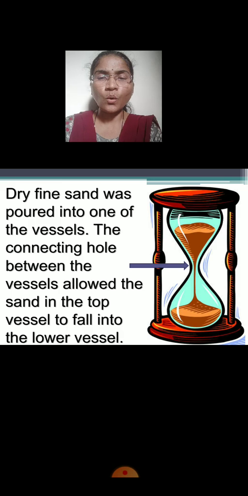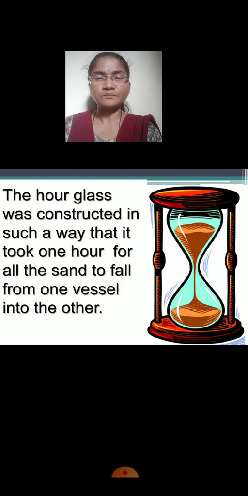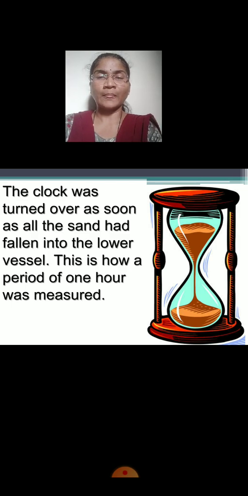The connecting hole between the vessels allowed the sand in the top vessel to fall into the lower vessel. The hourglass was constructed in such a way that it took 1 hour for all the sand to fall from one vessel into another. The clock was turned over as soon as all the sand had fallen into the lower vessel. This is how a period of 1 hour was measured.